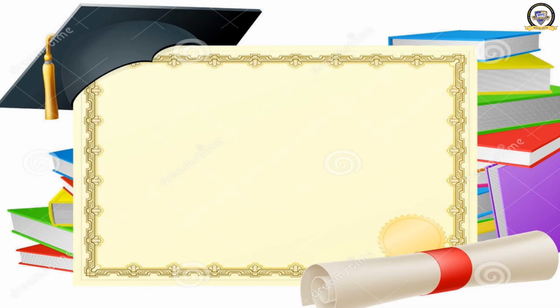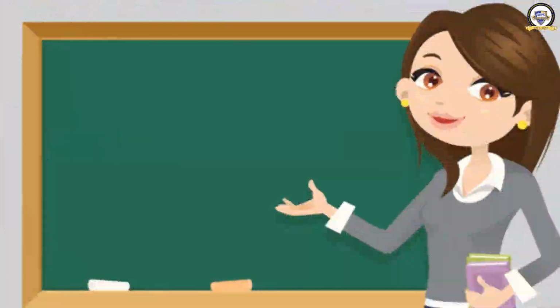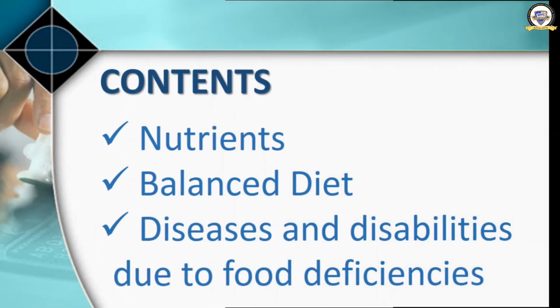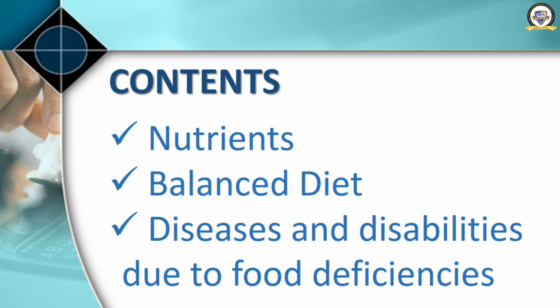Now we are going to continue with science. Let's move on. The second chapter of your science textbook is components of food. In this video we are going to discuss the first part of this chapter. Let's see the contents. There are three main topics: nutrients, balanced diet, and diseases and disabilities due to food deficiencies. And in this part we are going to study nutrients.